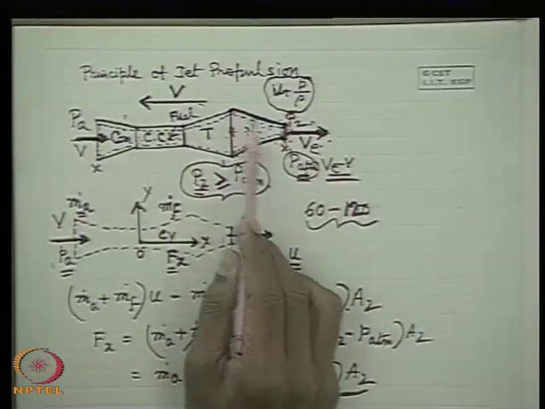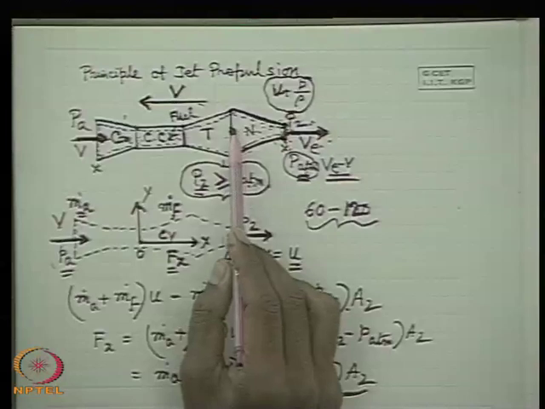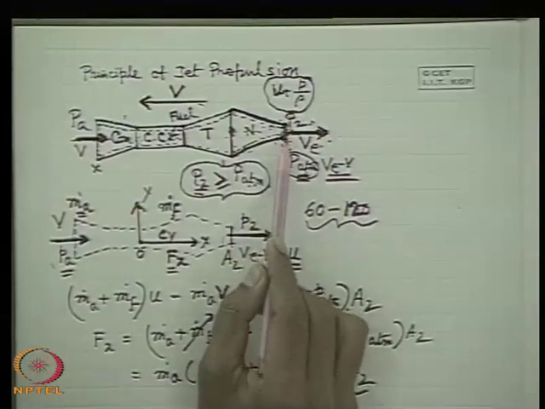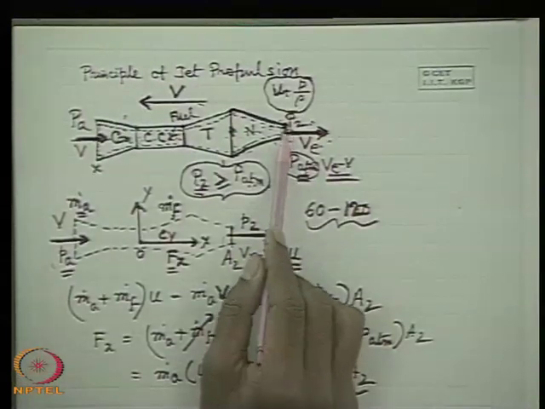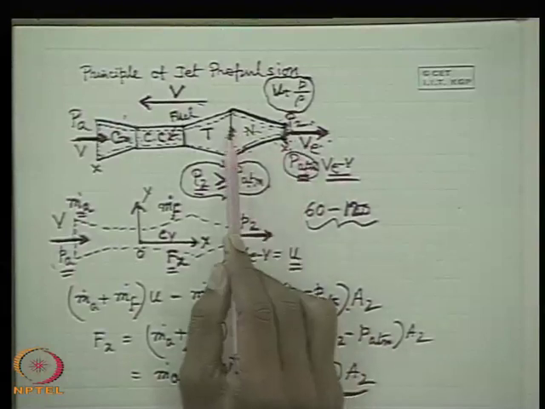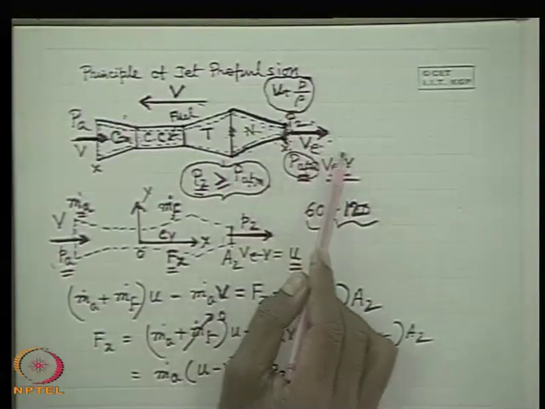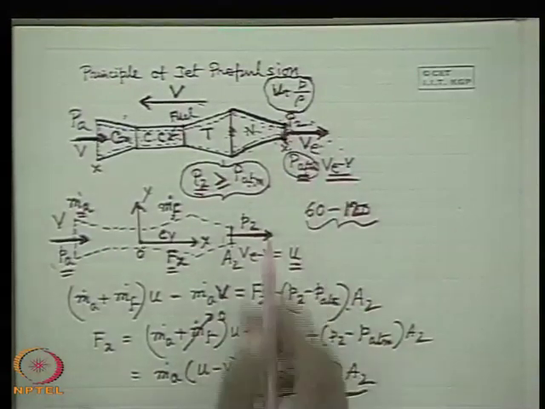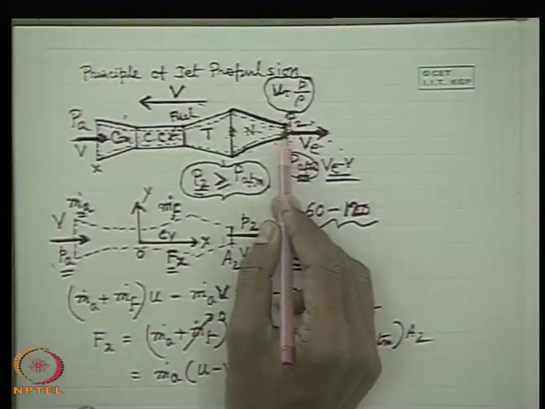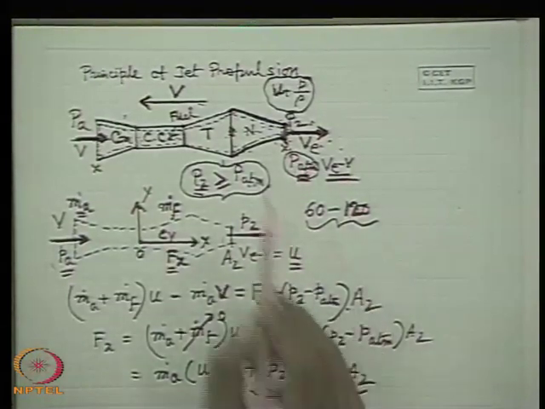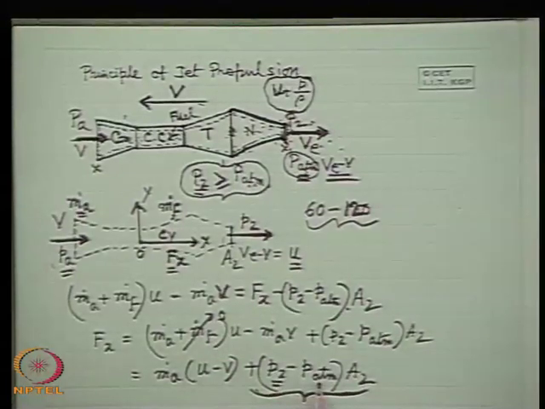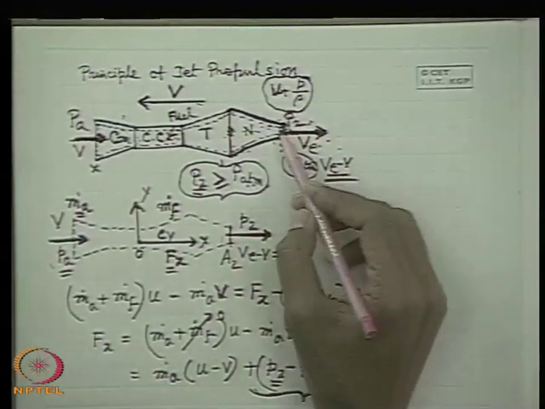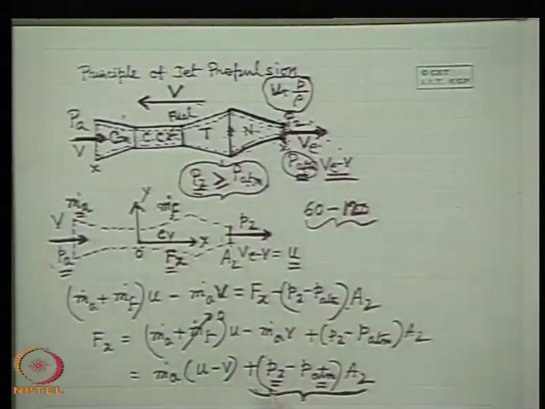If you only provide a convergent duct, then the fluid will be expanded only up to sonic velocity. It will not be expanded up to supersonic velocity, and in that case it will be unable to utilize the entire drop in pressure. That means the pressure will not decrease up to the ambient pressure, and the pressure at the discharge plane will be higher than the ambient pressure, and immediately there will be a pressure drop after the fluid is discharged into the atmosphere. Only under those situations, P2 is more than P atmospheric. Otherwise, you may feel difficulty as to why, when discharged to atmosphere, the pressure at the discharge plane is taken more than atmospheric. This is precisely the information.